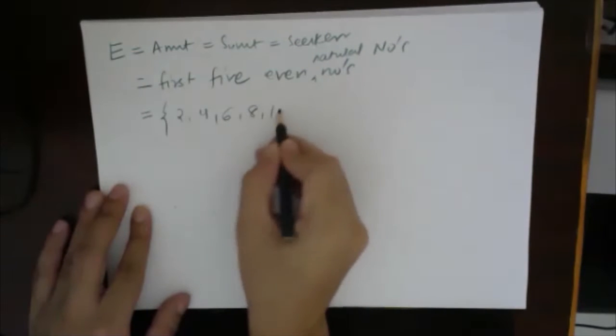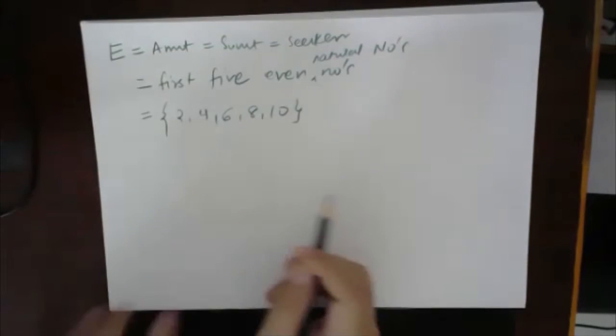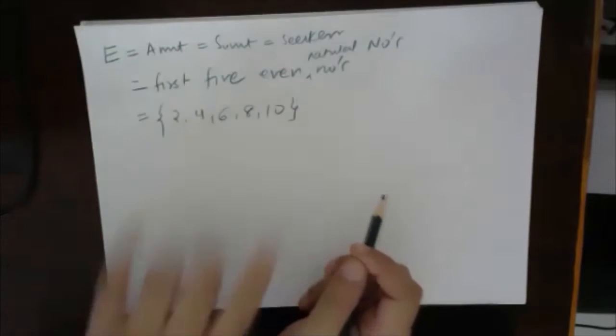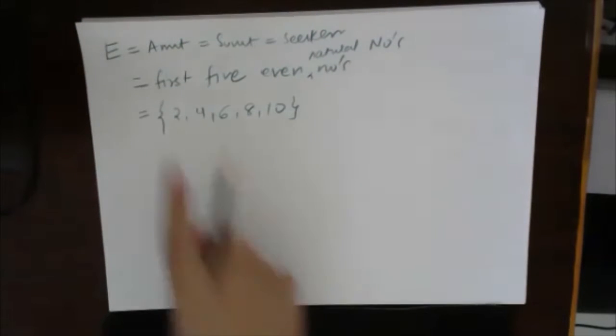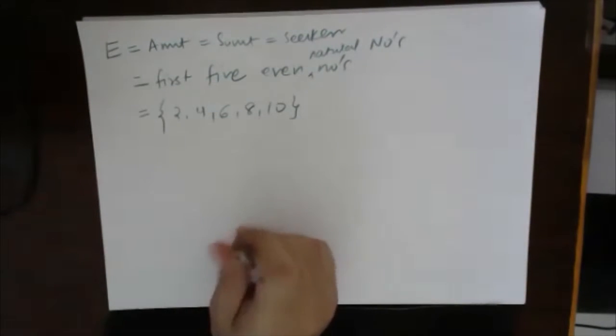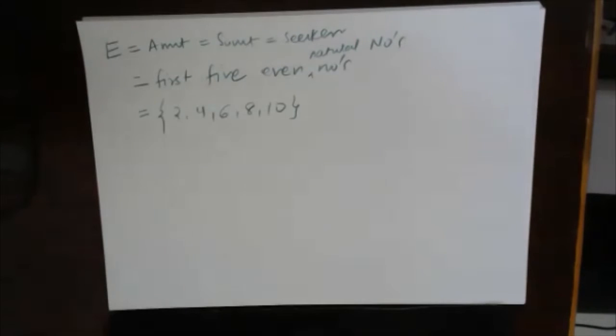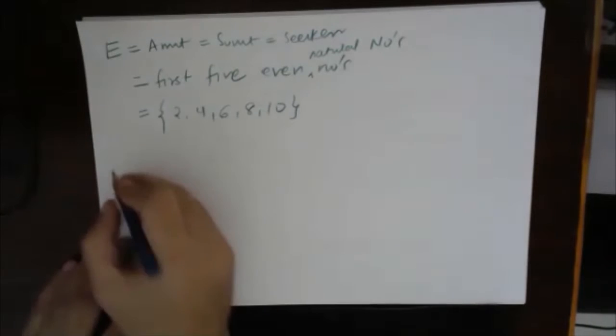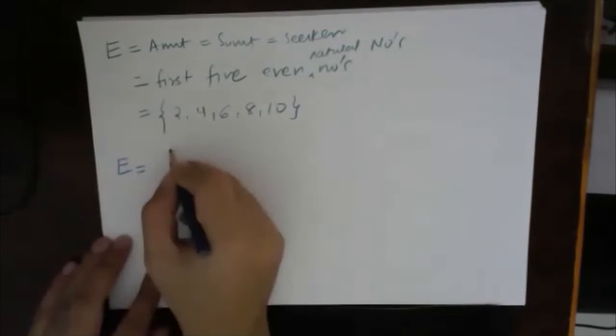Then 8. Then 10. Okay. Now we have to represent these elements in set builder form. So I'll give you an example. I will define this one first, and then I will ask you to do some other example just based on this. Okay. So I will say that this set has elements A.